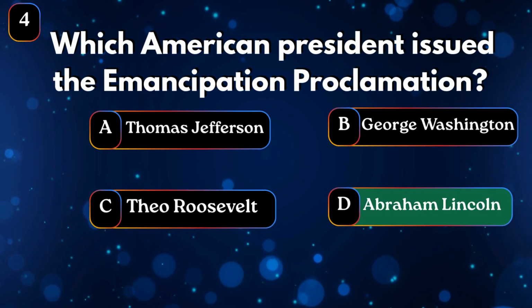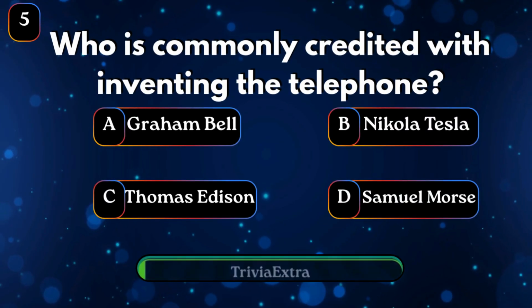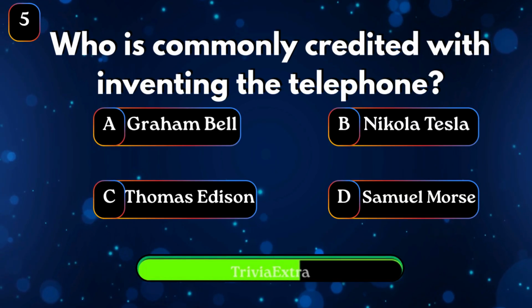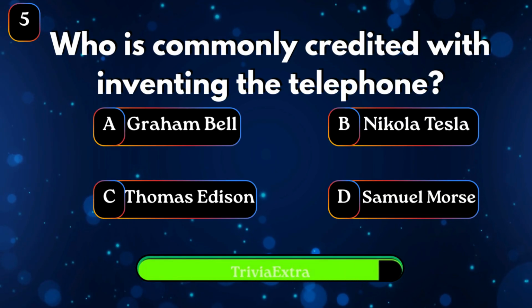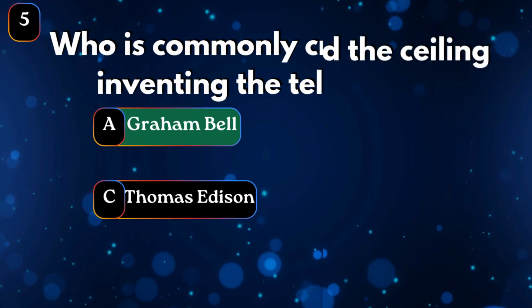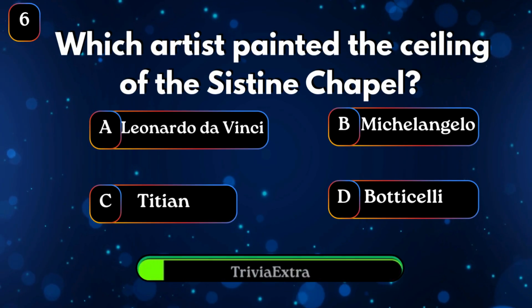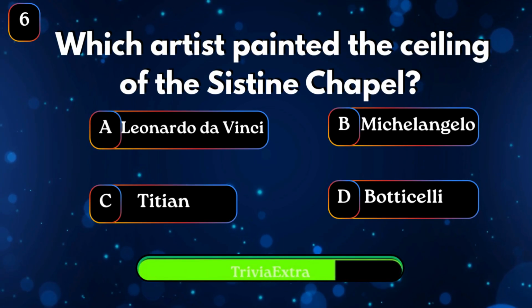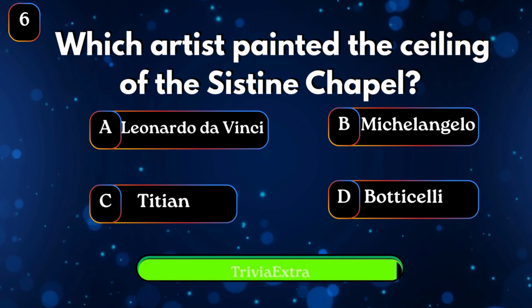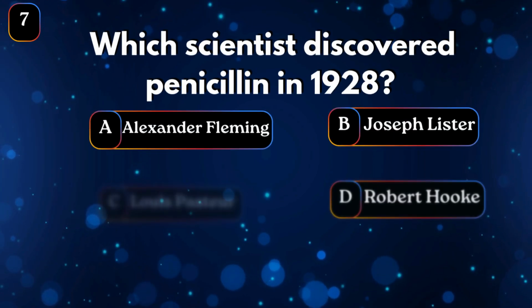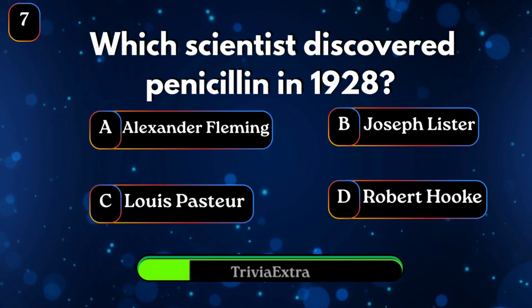Abraham Lincoln. Who is commonly credited with inventing the telephone? Alexander Graham Bell. Which artist painted the ceiling of the Sistine Chapel? Michelangelo. Which scientist discovered penicillin in 1928?